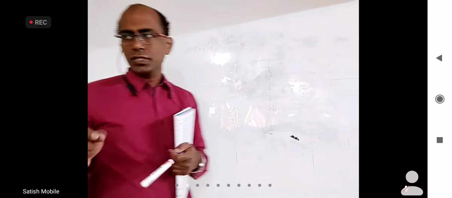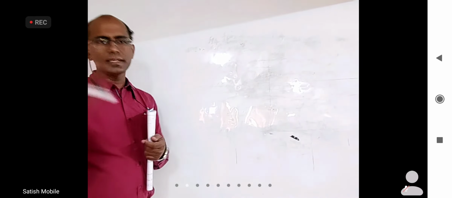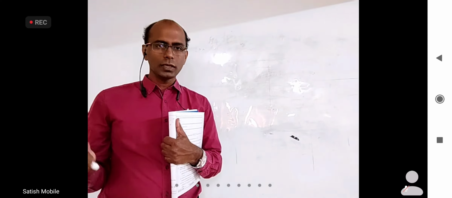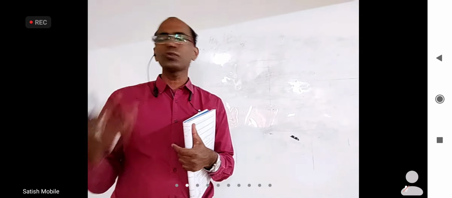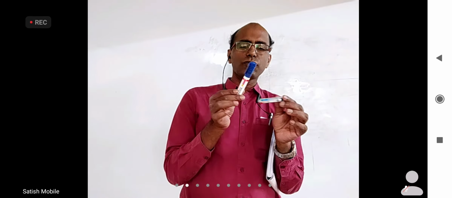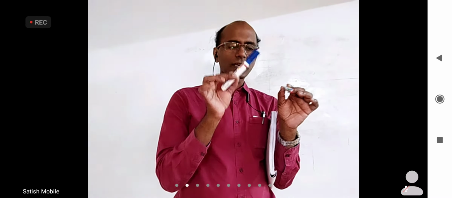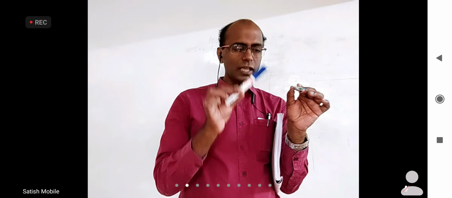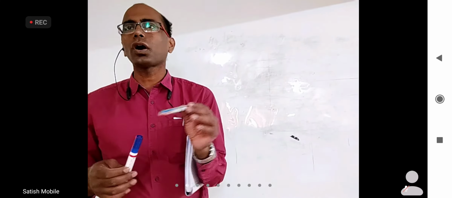Any two vectors, if they lie in a plane, are called coplanar vectors. Vectors can be moved parallelly anywhere in space as long as they have the same magnitude and direction. I also made this statement that any two vectors are always coplanar. I even gave the example that if one vector is like this and another is like this, you may not see where the plane containing these two is. But I can move this vector here, same size, same direction. Now we can see they are all in one plane. So any two vectors are always in one plane.